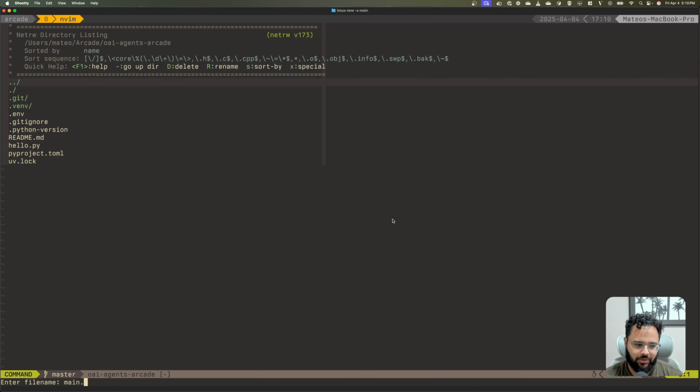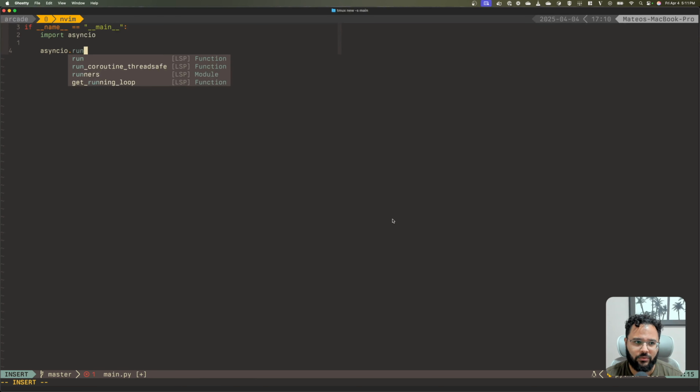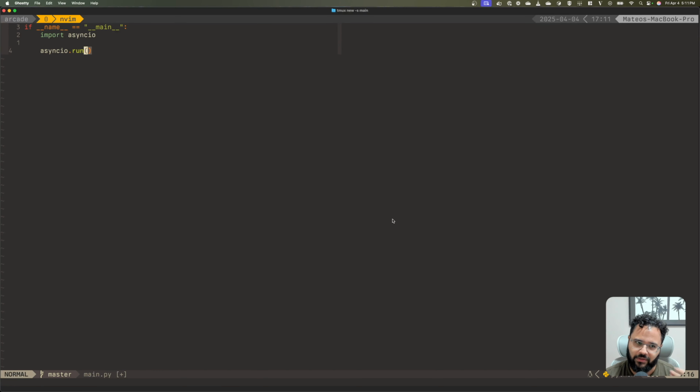I'm gonna call it main.py, and I'll use the usual magic, which is if __name__ == "__main__". I want to import asyncio because the Agents SDK is natively async, so it's nice to just await stuff instead of doing everything synchronously and blocking.